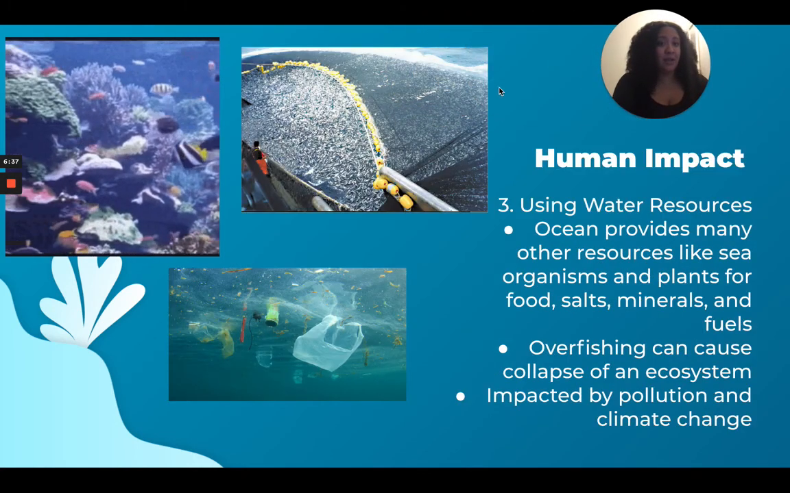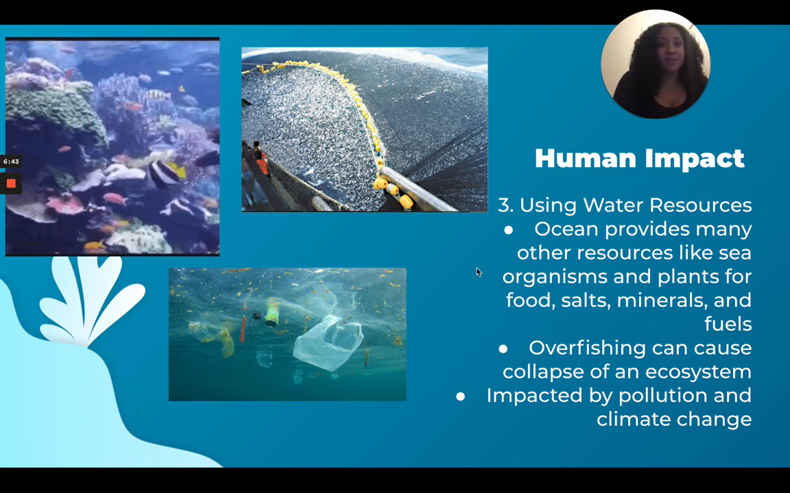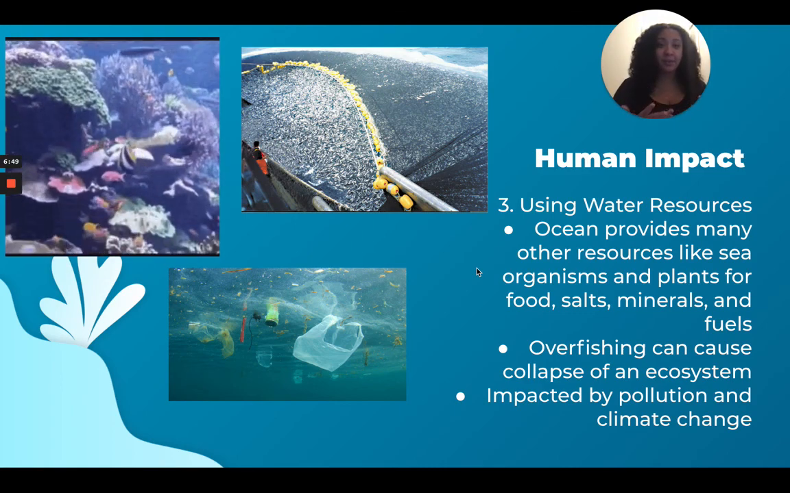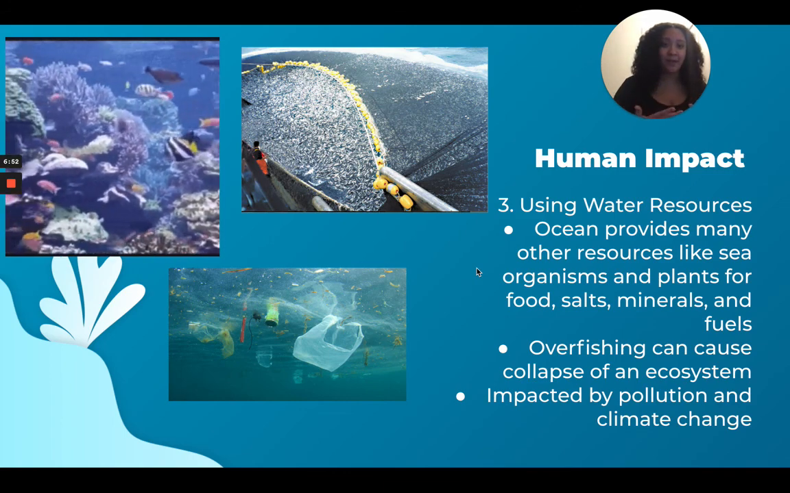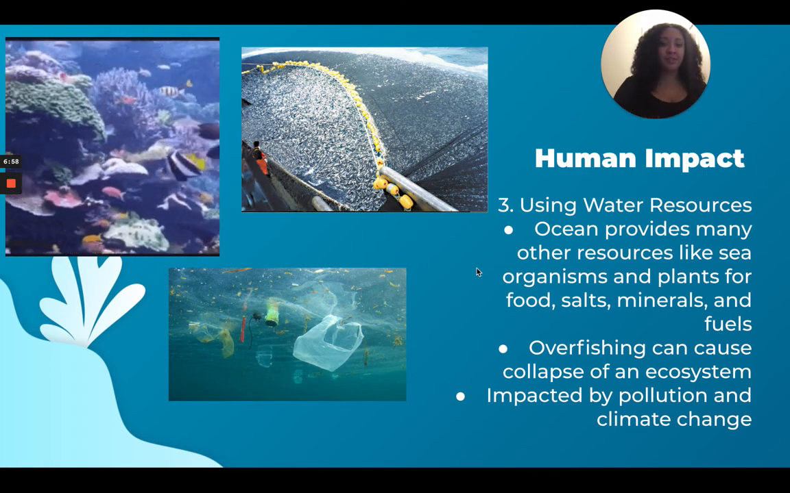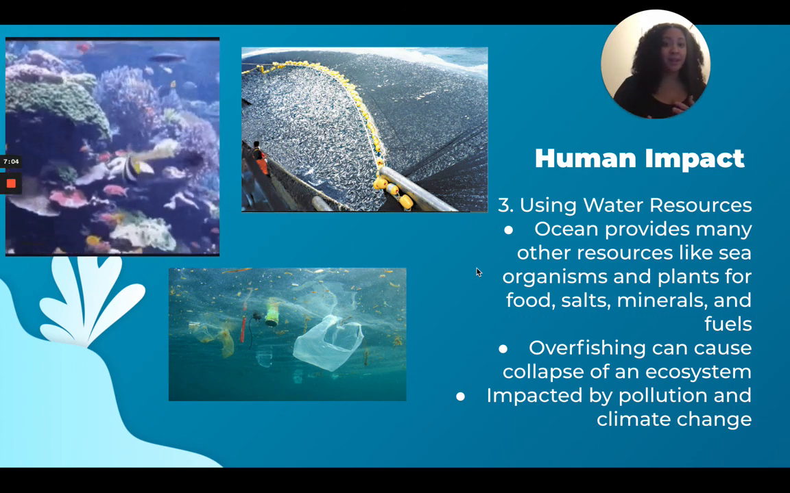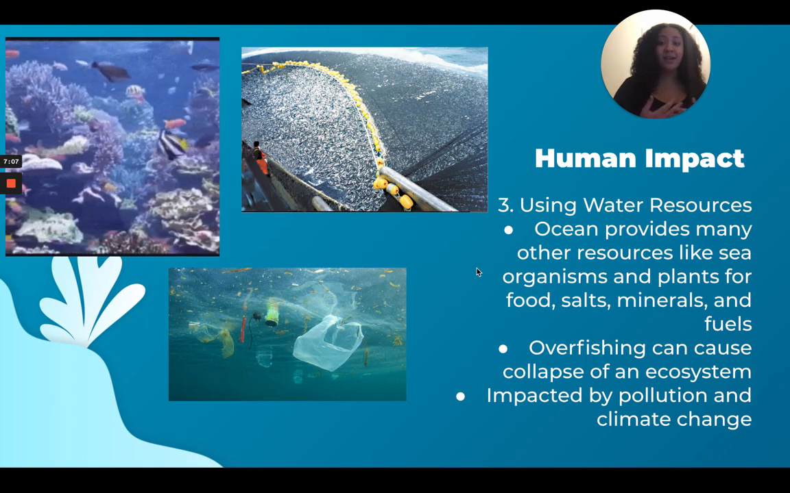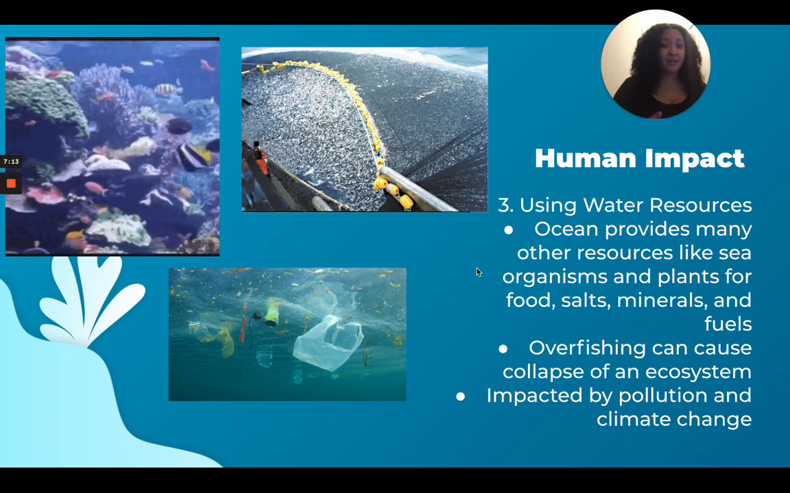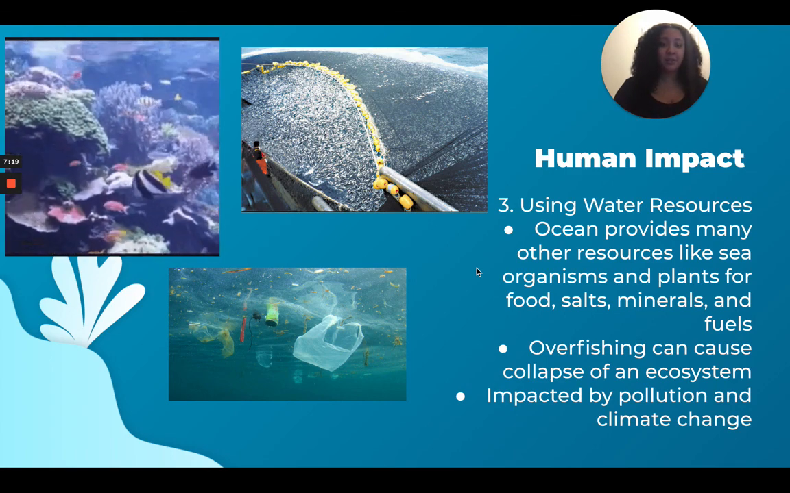We also use many different resources that the water gives us. It provides, again, many resources like sea organisms and plants for food. It gives us salt and minerals. Again, we need salt and minerals to survive. And it also gives us fuel. But those resources that we use, we could cause overfishing. So if we're eating a bunch of fish, we can overfish them and collapse a whole ecosystem. It's taking away a ton of biodiversity. And again, the pollution that we put into our waters, it's impacted by pollution, and it's impacted by climate change.